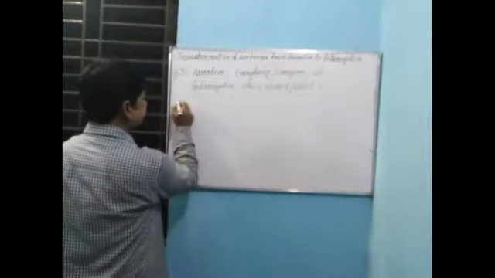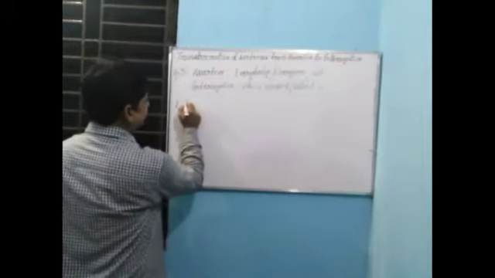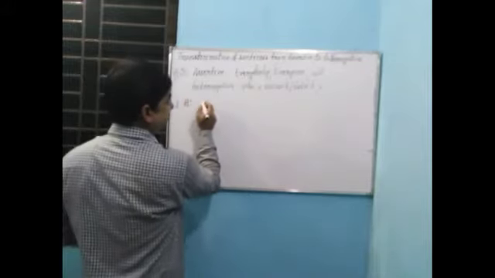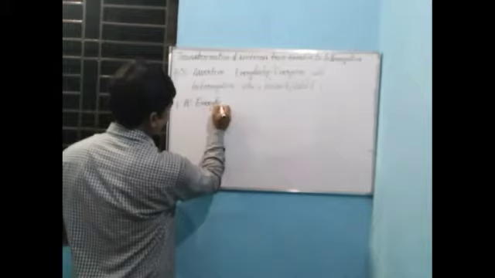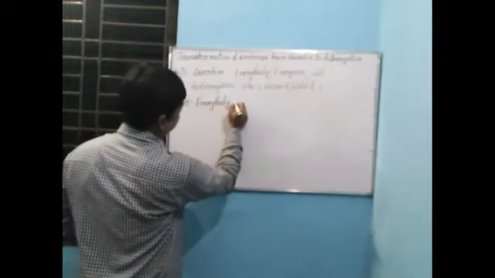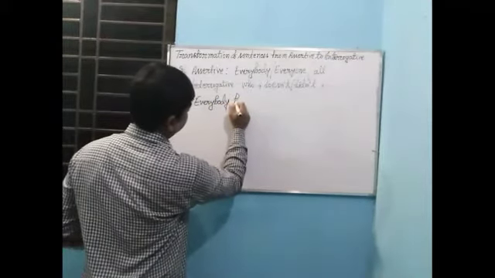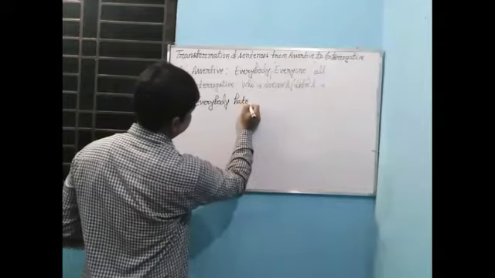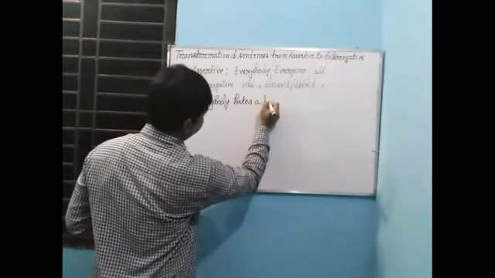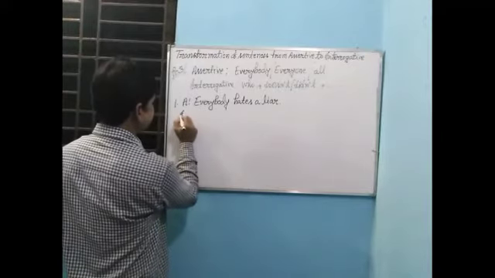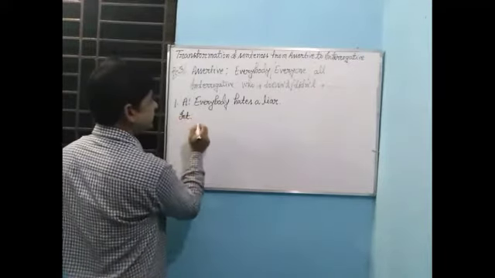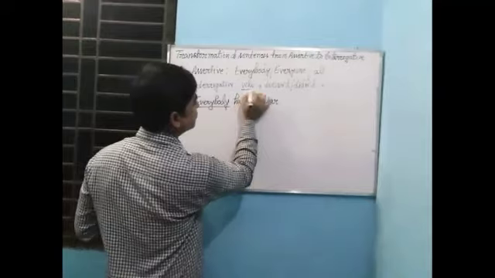Suppose here, everybody hates a liar. Make it interrogative. Here in place of everybody you have to use what?